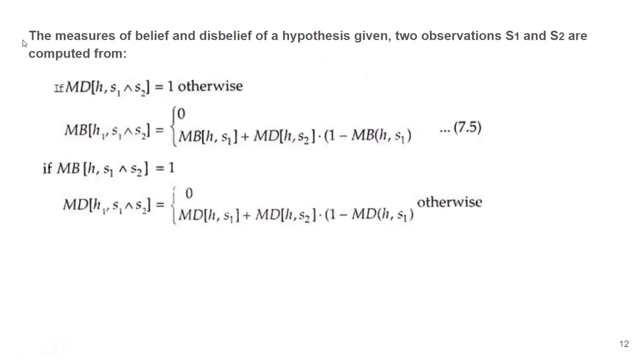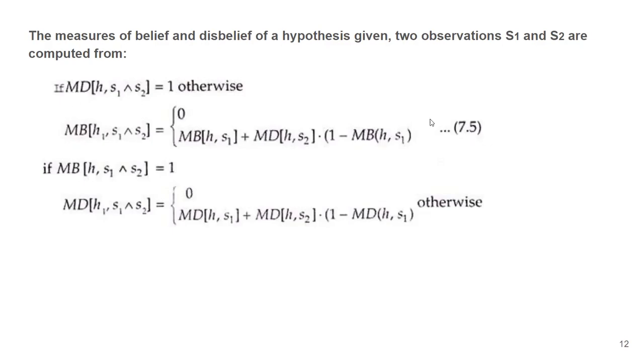So how are we going to calculate the measure of belief and disbelief? The measure of belief in H, when S1 and S2 both are present, is 0 when the measure of disbelief in H, S1 and S2 is 1.